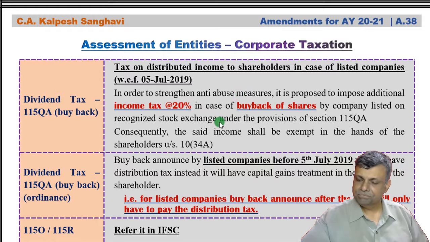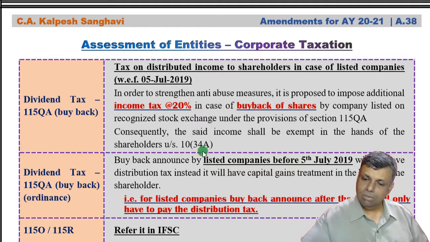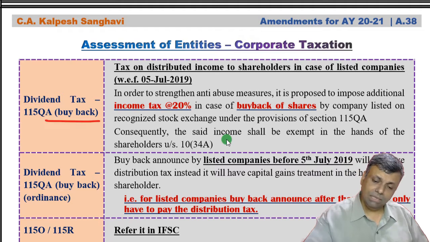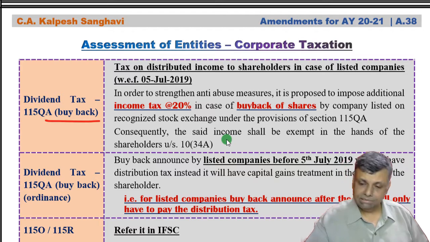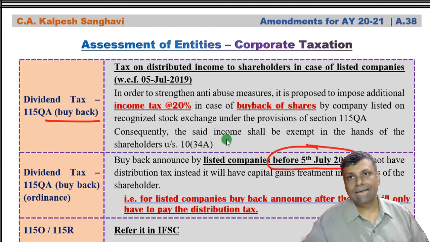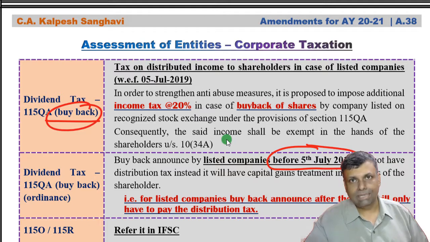Okay, now come to this particular dividend distribution tax. Now here in the dividend distribution tax, friends, first of all, again a very good amendment by the government. Whenever there is any scheme of buyback of shares, this buyback which has been announced after 5th of July, I repeat, announced after 5th of July, then on the buyback there will be a dividend distribution tax.